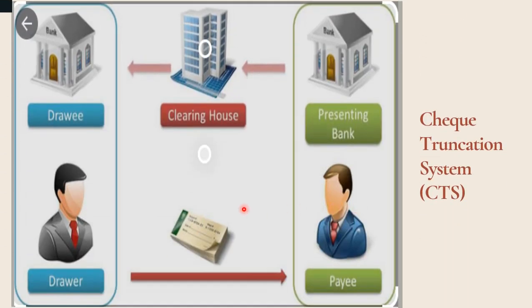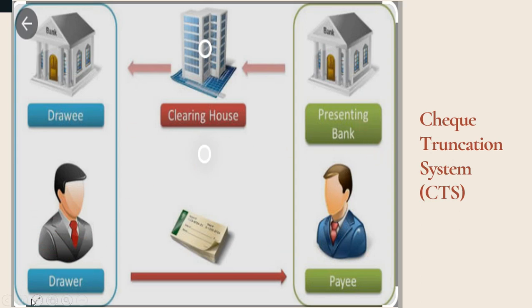With the help of this particular picture, we can understand how the process of check clearance went on earlier and what changed due to the initiation of the check truncation system. Take an example: this is a drawer, meaning one who issues the check. The second person is the payee, to whom we issue the check. This is the drawee's bank and this is the payee's bank.